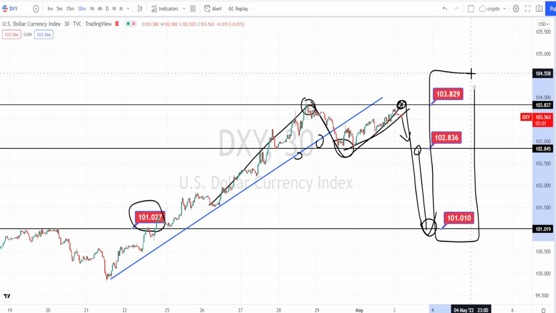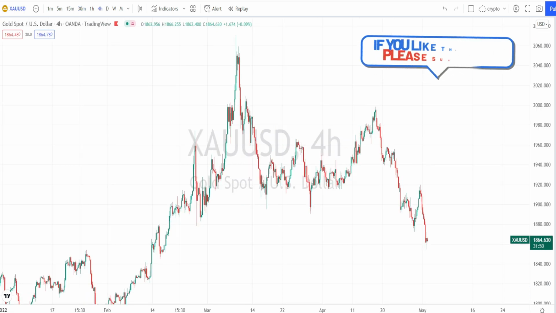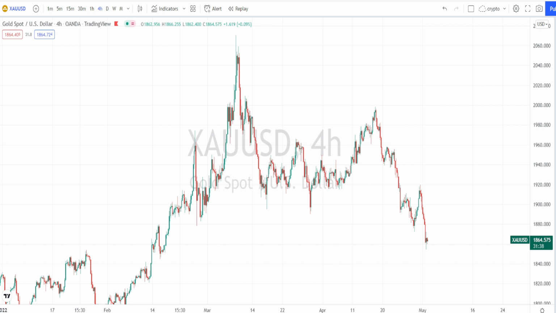Let us begin our gold analysis. Today I will be doing the analysis from the 4 hours time frame and will be sharing with you the current support and resistance levels. Use these levels as a reference for deciding on your trade entry and exit. It's not trading advice.